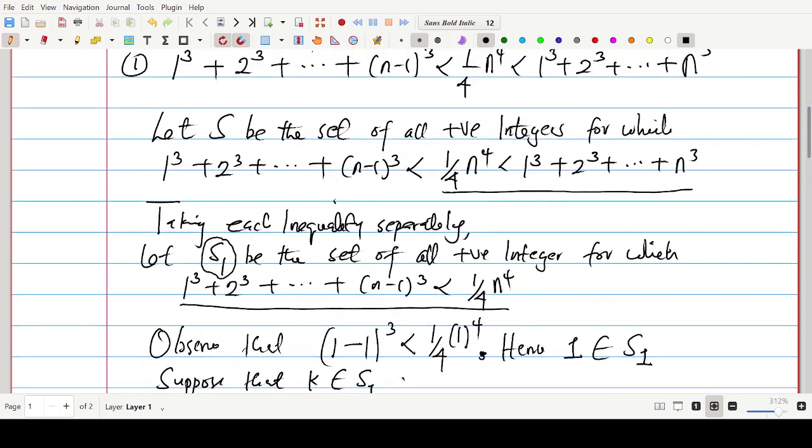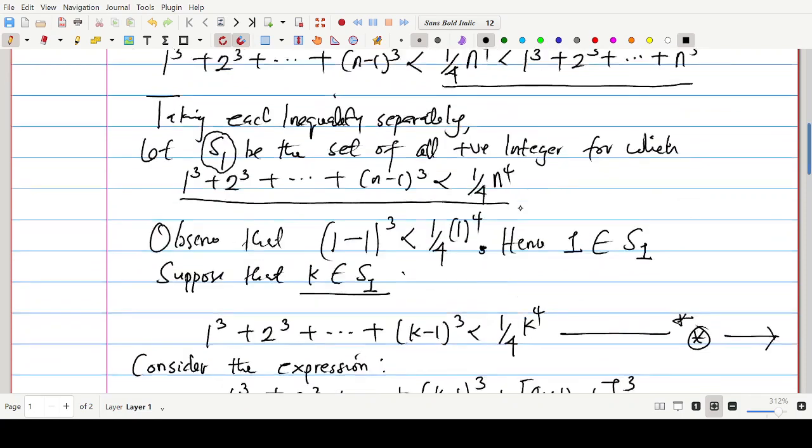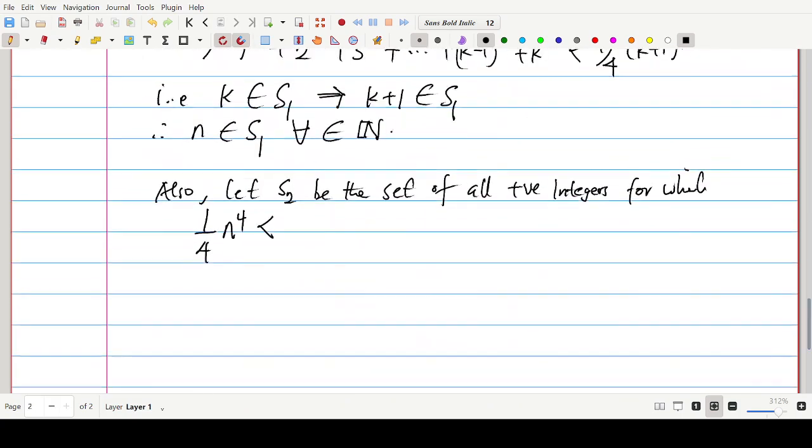That is, 1^3 + 2^3 + 3^3 + ... + n^3. Let S sub 2 be the set of all positive integers for which this statement will hold.